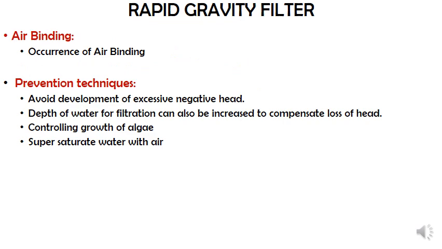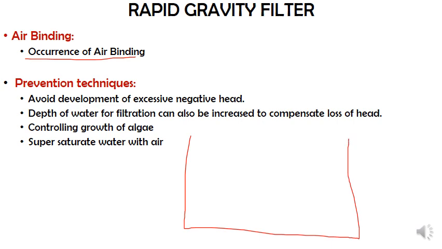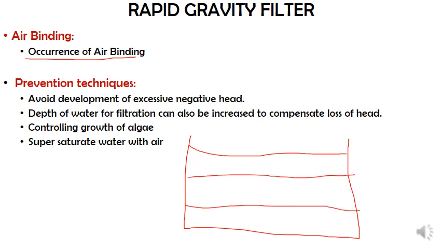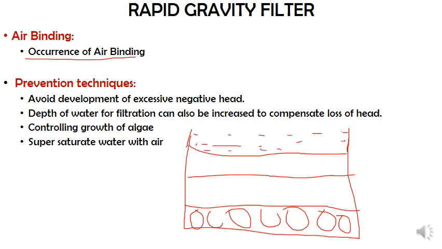Okay, first one is air binding. Let us first understand how air binding will occur. Let us try to draw this. Imagine this as your treatment plant. In that, the first layer is sand, then you have gravel, then you have your underdrainage system. On top of the sand, I will have water standing. Let us try to zoom in into this particular portion.